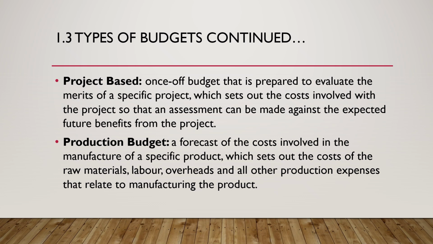Because in order for us to produce, we need to also spend. All right, because we need to spend on the raw materials, the labor, the overhead costs, and all of that. So that is why we're talking about your fixed cost, your variable cost, and then looking at your total production cost. Okay, and those are some of the things that we are thinking of in terms of production budget. So the production budget actually tells you exactly, it's all in the manufacturing process.